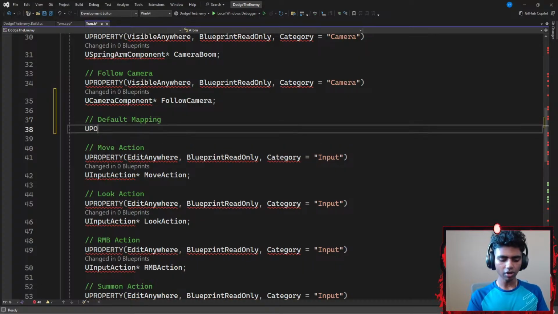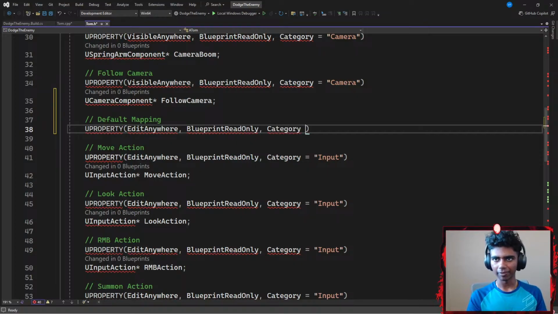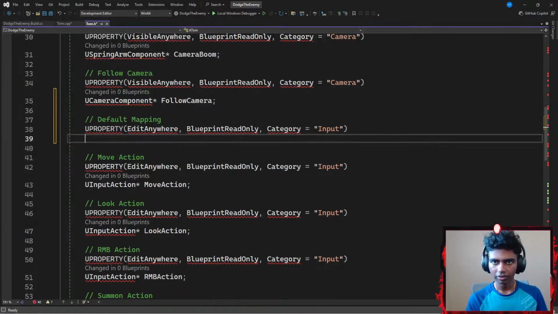There we go. So I'm going to go with something like a UPROPERTY, which I want to be able to edit anywhere. I want it to be blueprint read only. I only want my blueprint to be able to read this. Lastly, my category is going to be equal to something like input, because technically input mapping context is like an input. Then I'm going to go with something like UInputMappingContext, that is going to be represented by a pointer called something like default mapping.